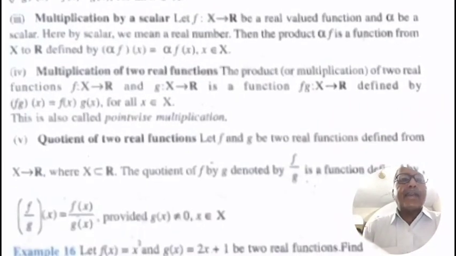Multiplication by a scalar. Let f: X to R be a real valued function and let alpha be a scalar. Here by scalar we mean a real number. Then the product alpha f is a function from X to R defined by (alpha f)(x) = alpha f(x) for x belongs to X.